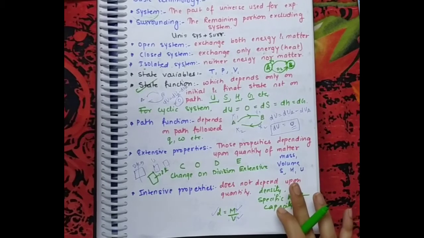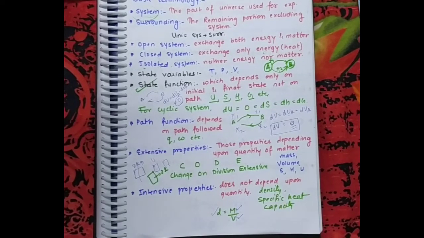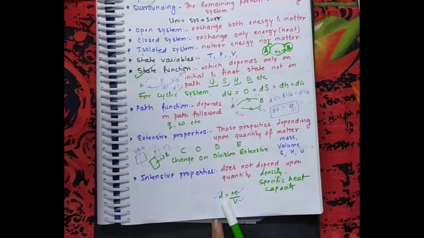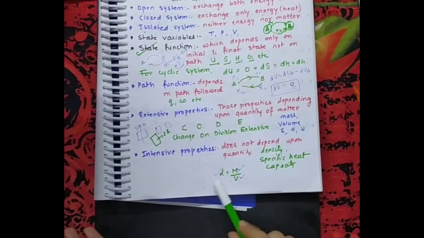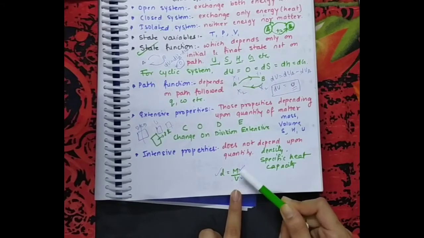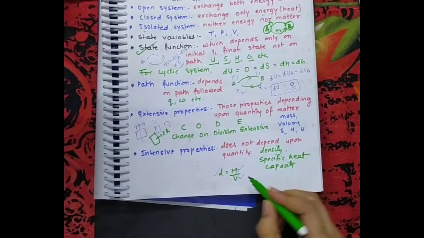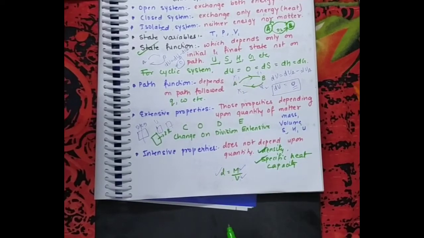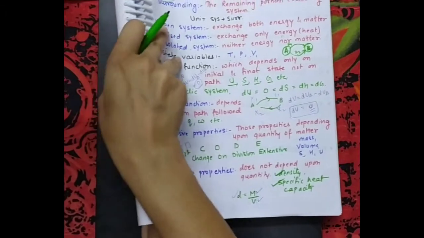कितना भी quantity लो, चाहे आप 1 ग्राम लो चाहे 2 ग्राम लो, क्वांटिटी कितना भी रहे, प्रॉपर्टी चेंज नहीं होता, इज इंटेंसिव. जैसे डेंसिटी. डेंसिटी इज व्हाट? इंटेंसिव प्रॉपर्टी, बिकॉज डेंसिटी डज नॉट डिपेंड अपॉन द क्वांटिटी. Density is mass by volume. Mass is extensive, volume is extensive. The ratio of two extensive properties is always what? Intensive. इसके अलावा specific heat capacity, it is also an intensive property which does not depend upon the quantity of